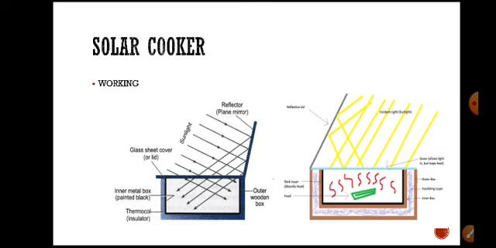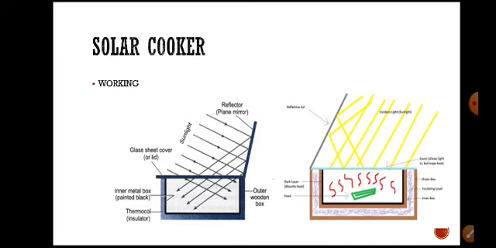So the inside of the box is colored black, so all the incident radiation reflecting from the reflector enters into the cooker. Then the black color absorbs more heat, right? So it absorbs more heat so as to increase its temperature internally.